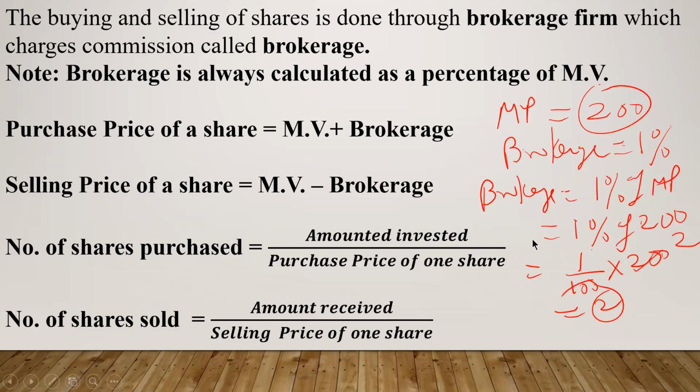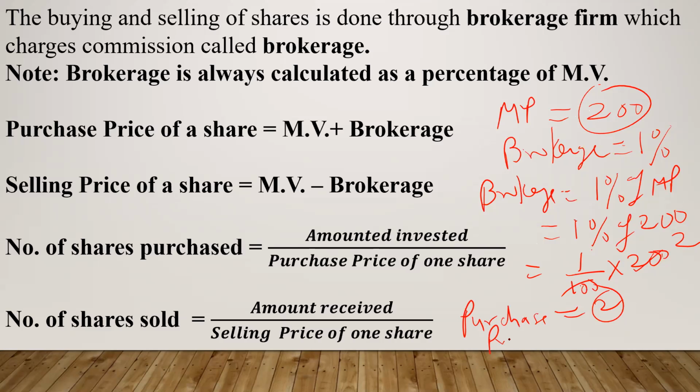So if I want to buy the share, for one share, I will have to pay 200 rupees as a market price. Plus, I also will have to pay rupees 2 as a commission or brokerage. So how much amount am I paying to purchase the share? I am paying 200 plus 2, so 202 rupees.